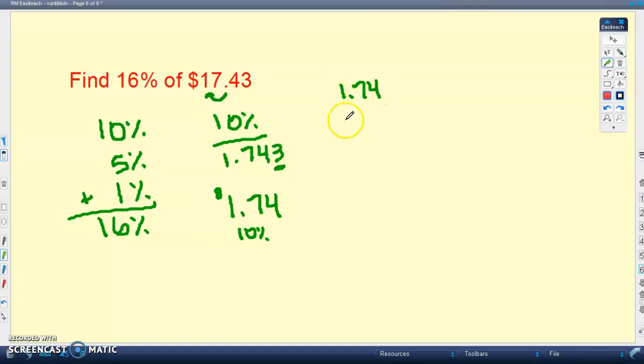So what is half of $1? It's 50 cents. What's half of 70 cents? 35 cents. And then what's half of 4 cents? 2 cents. Now notice, be very careful as I wrote these. Notice how I kept the place values where they're supposed to be so we don't end up messing these numbers up. Okay, so the answer for this one is 87 cents. And this right here is then 5%. All right, I'll label that right there as well.